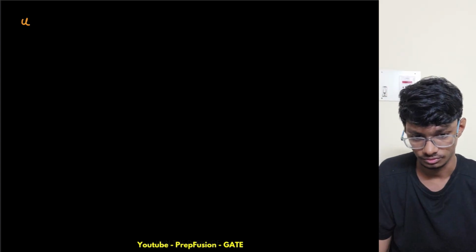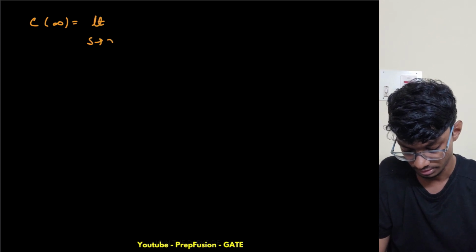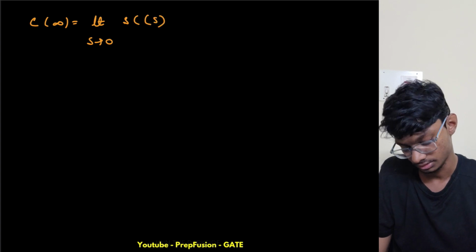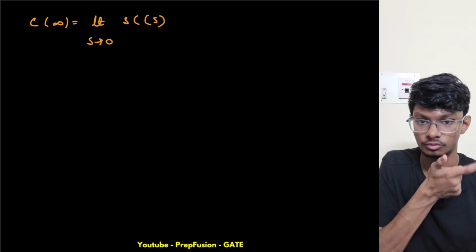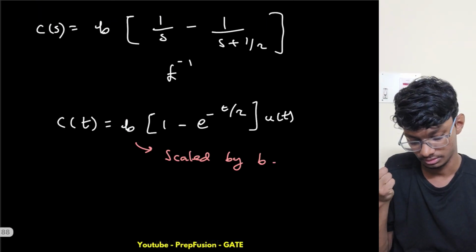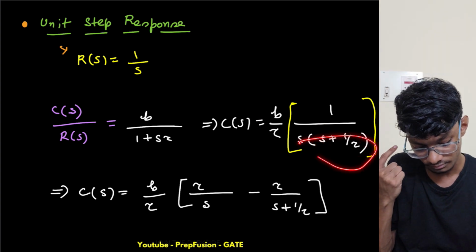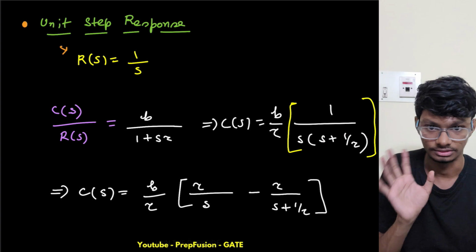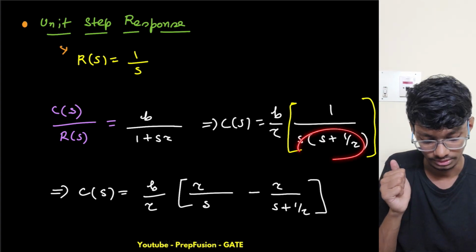So c of infinity equals limit s tending to 0 of s c of s, right? This is valid for a stable system, where the poles are lying in the left hand side. As this s is getting cancelled, it is okay. s c of s should have poles lying on the left hand side, so that is fine.